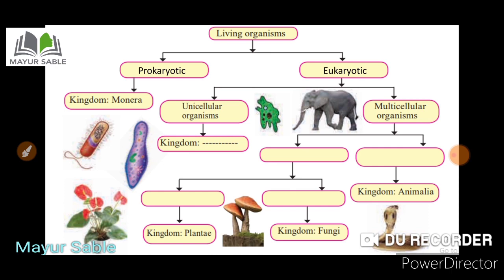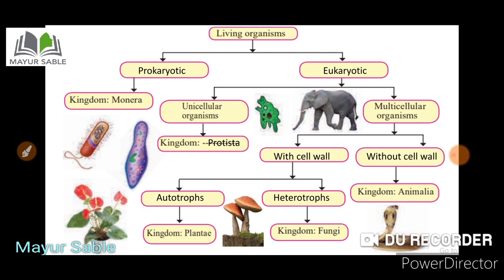If the organisms are unicellular, they are included in the kingdom Protista, whereas the multicellular organisms are again classified into two types on the basis of whether they have a cell wall or not. If the organisms are with a cell wall, they are again classified into autotrophs and heterotrophs.